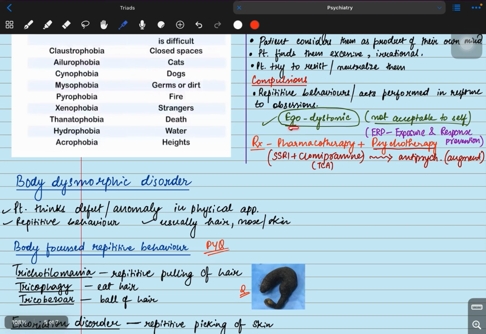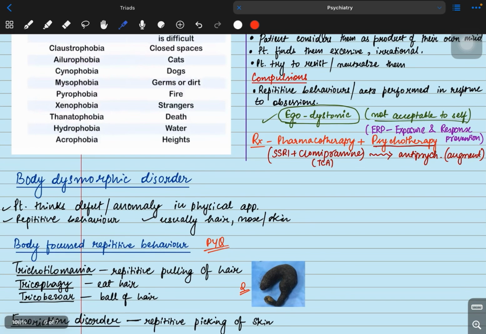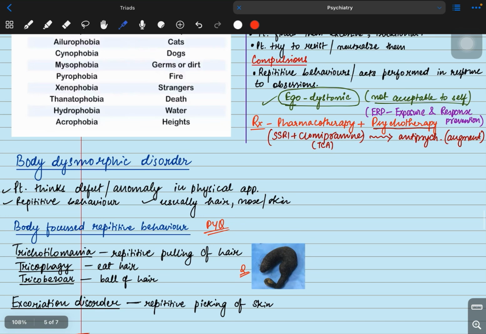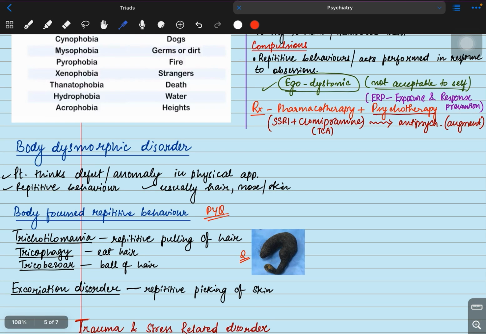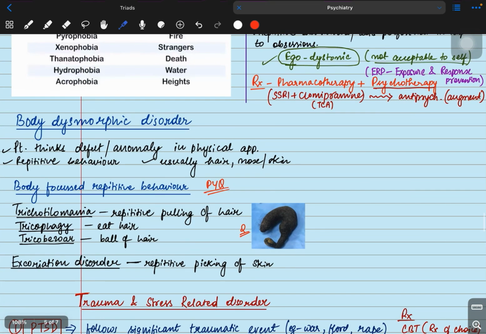Obsessive compulsive disorder is ego dystonic. Ego dystonic means it's not acceptable to self. The patient is not accepting. What is the treatment? Pharmacotherapy plus psychotherapy. In psychotherapy, we have to give ERP, exposure and response prevention. When the obsession is coming, we have to prevent the patient from undergoing compulsion. In pharmacotherapy, we have to give SSRIs or TCA, example clomipramine. And to augment the treatment, we can give antipsychotics.